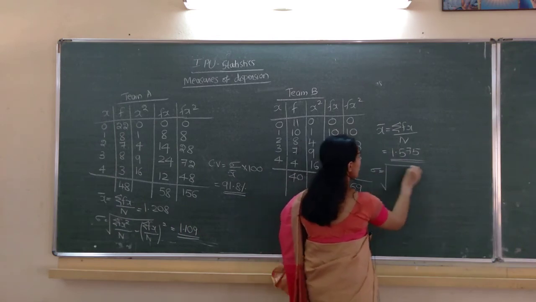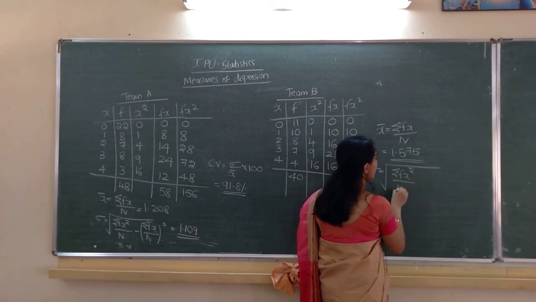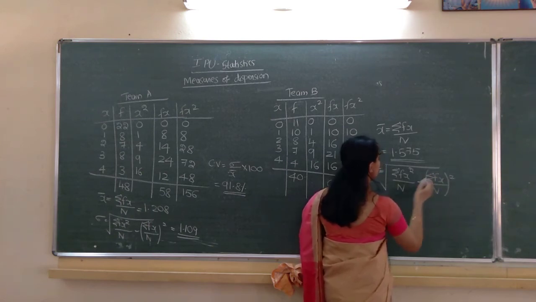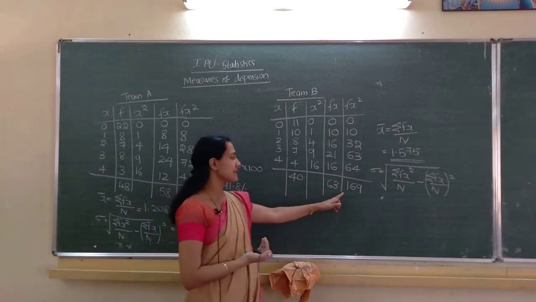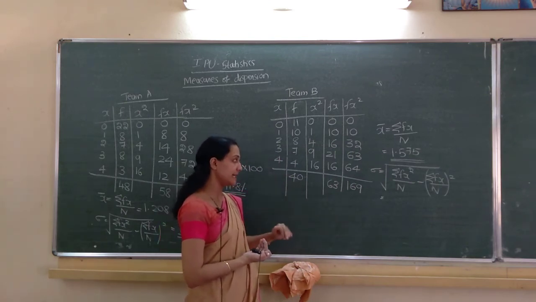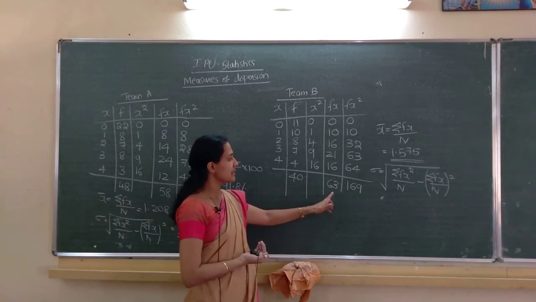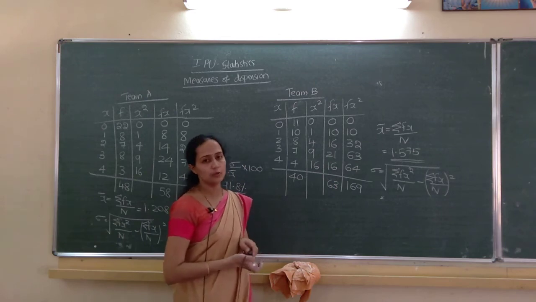Sigma equals square root of, same formula, sigma fx square divided by n minus sigma fx divided by n the whole square. You can substitute 169 divided by 40 minus 63 divided by 40 the whole square.